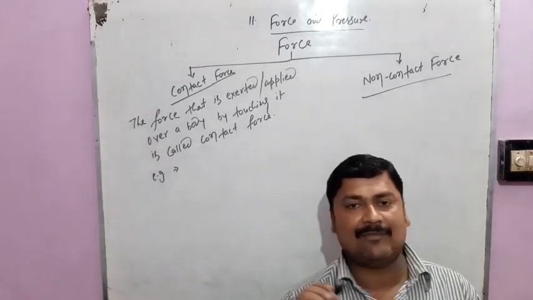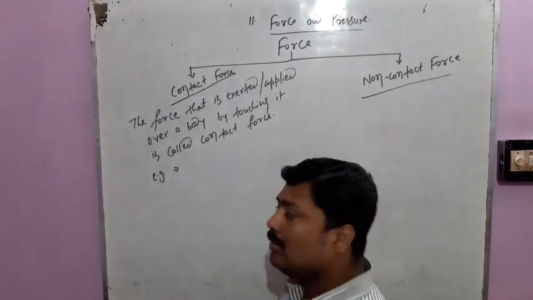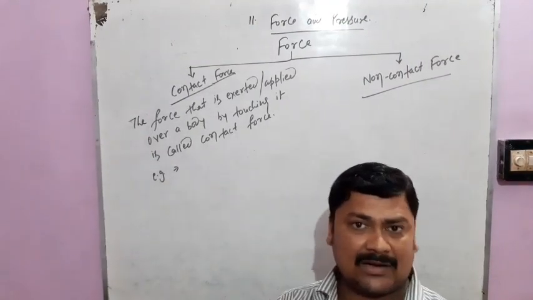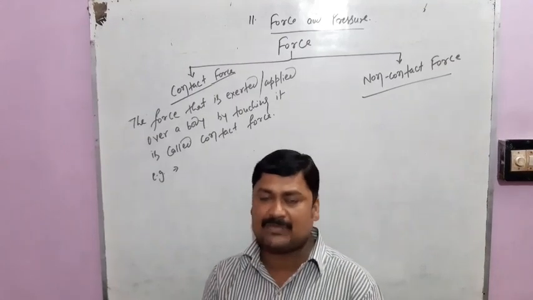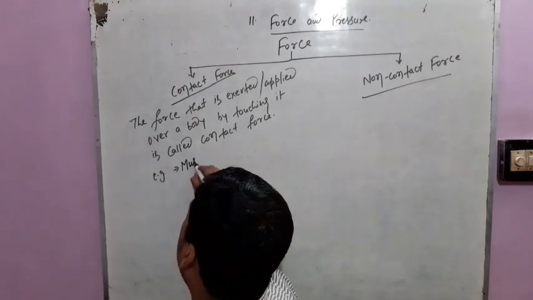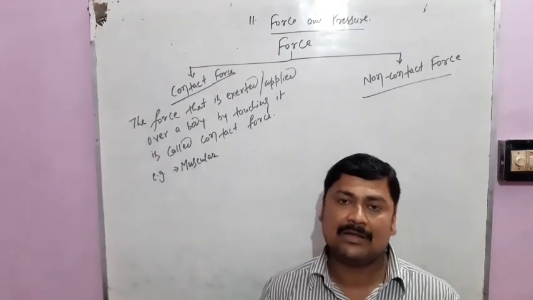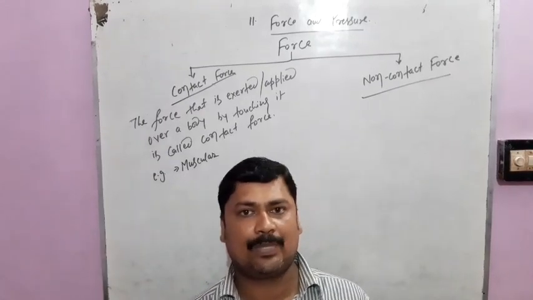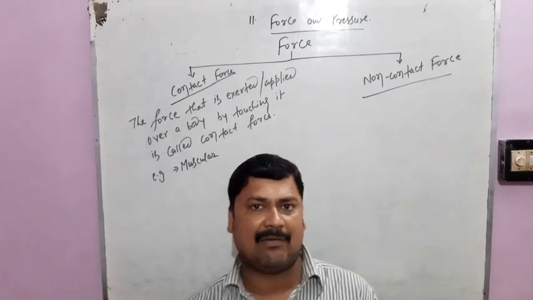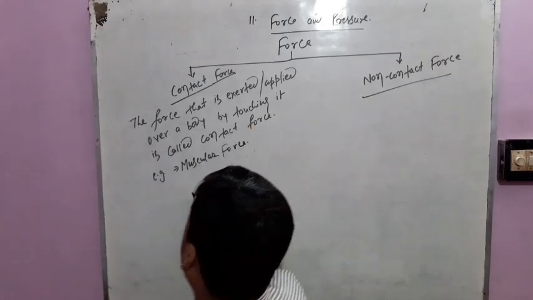whenever I am writing on the board, I apply force on this marker. For applying the force on this marker, my muscles touch this marker. So the force applied by the muscles on this marker or on writing is known as muscular force. Whenever we have to apply force on a body by our muscles, we have to touch the body. Without touching the body, we can't apply force by our muscles. So muscular force is an example of contact force.